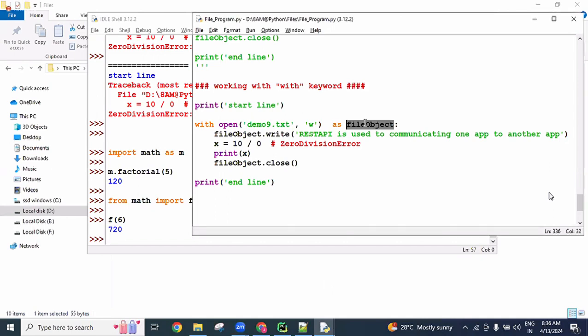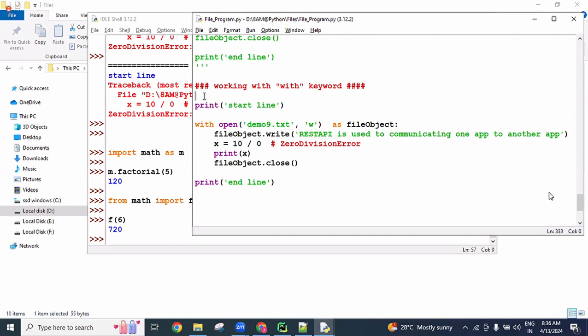So it is just like a variable. If you want some XYZ, you can use it, guys. Simply I use a meaningful name here, file object like that. It is like a variable name, reference, user defined name, identifier name. So come on, let me know in the chat box. Is everyone understanding about the with keyword?